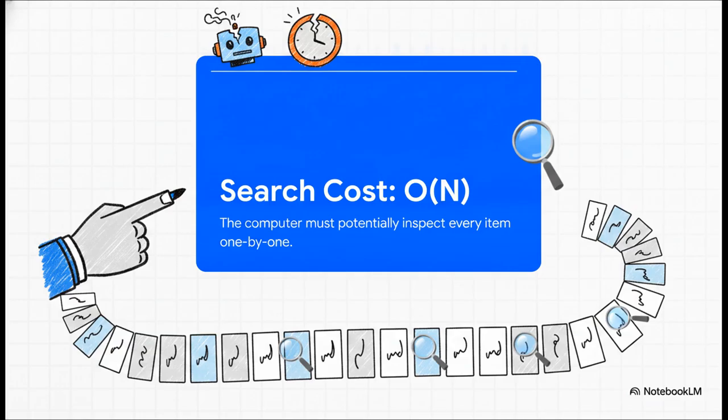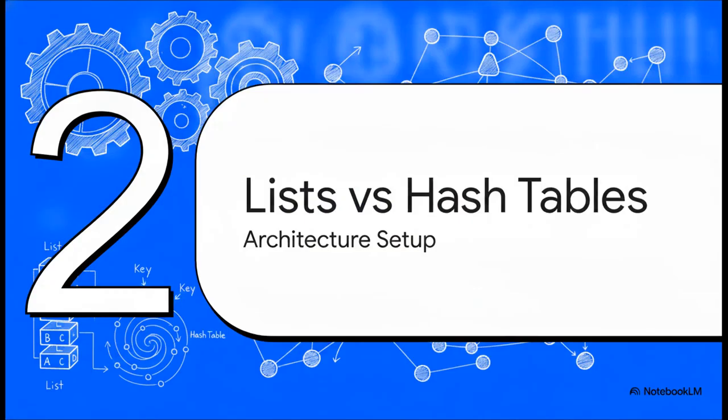We have a major problem because a basic array or list has a search cost of O(n). In Big O notation, n is just the number of items. This means the computer has to physically check every single item sequentially. Imagine having to look at 1 million flashcards one by one just to find the word refund. It is painfully slow. Your users are now waiting seconds or even minutes for a simple reply. And in tech, that's an eternity. Which brings us right to part 2, lists versus hash tables.